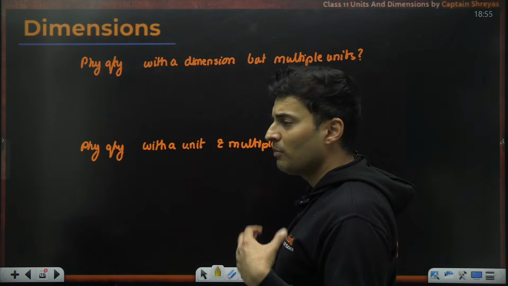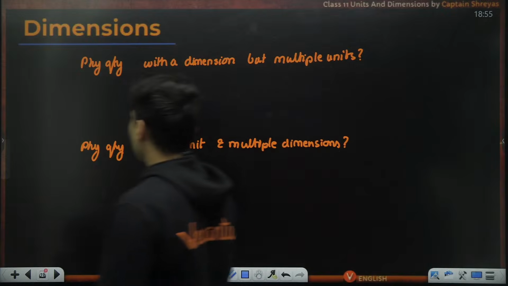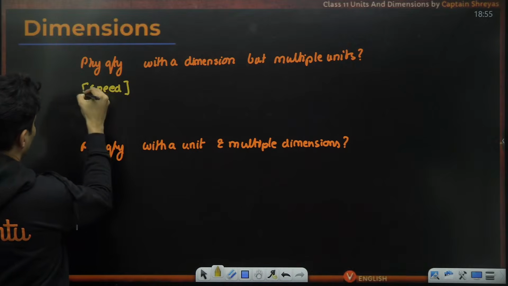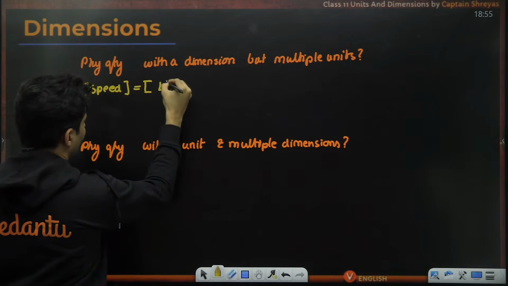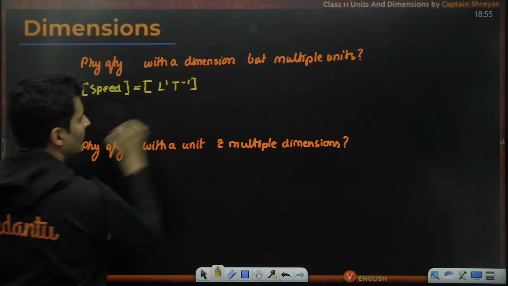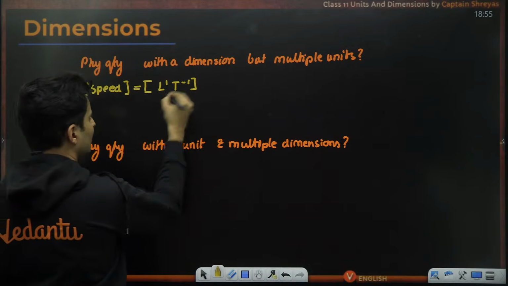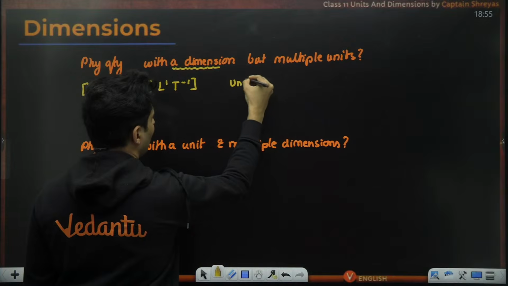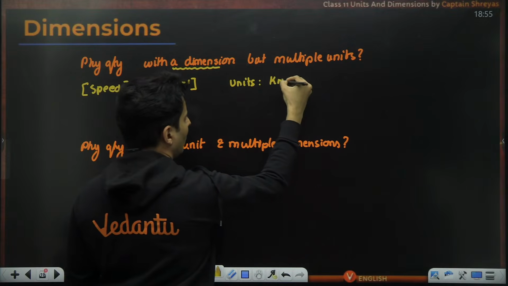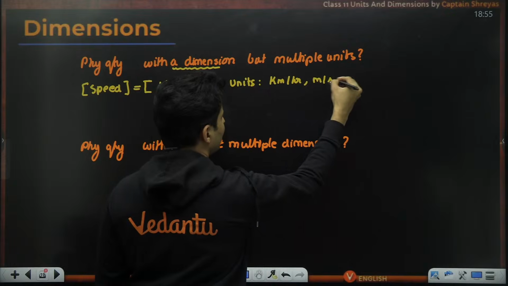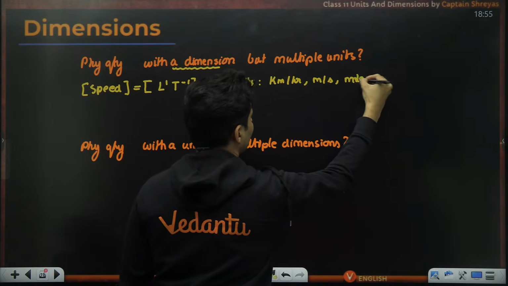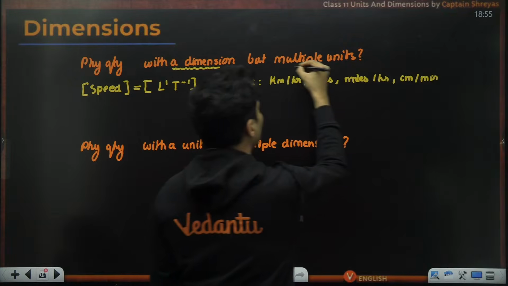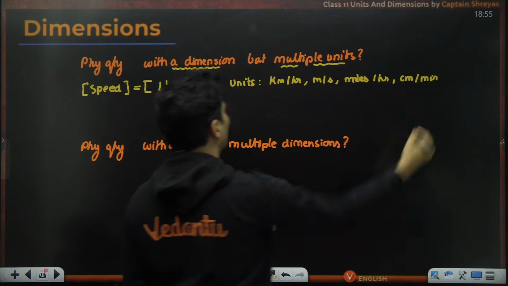Can you have a physical quantity but multiple units? 100%. For example, speed. The dimension of speed is length by time, so L raised to 1, T raised to minus 1. This is definitely a dimension. But if you talk about units, you can have kilometers per hour, meters per second, miles per hour, centimeter per minute, etc. So multiple units are possible.